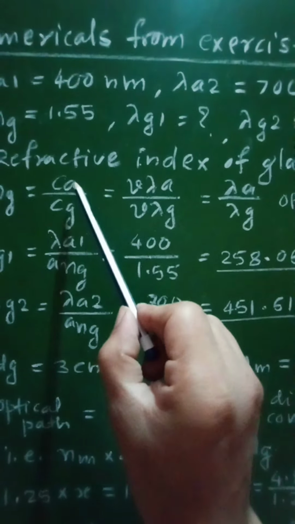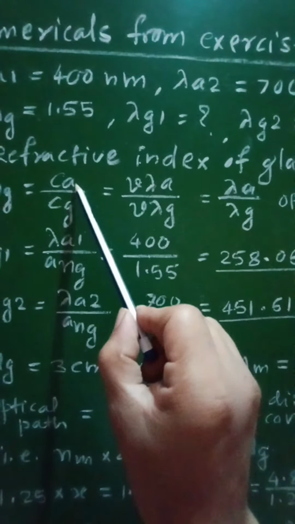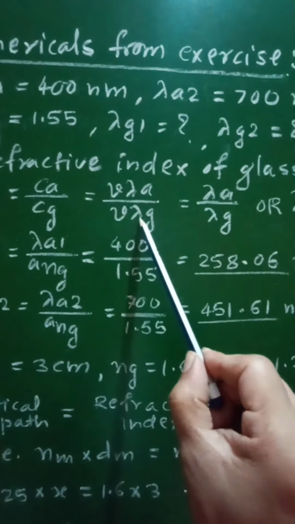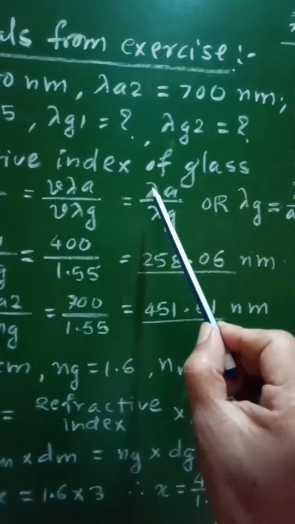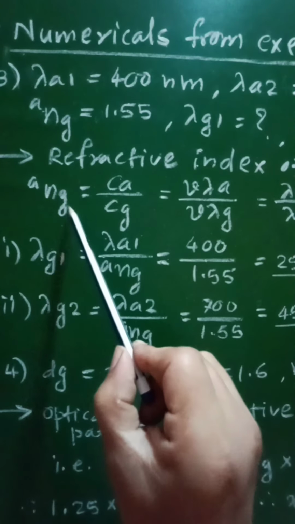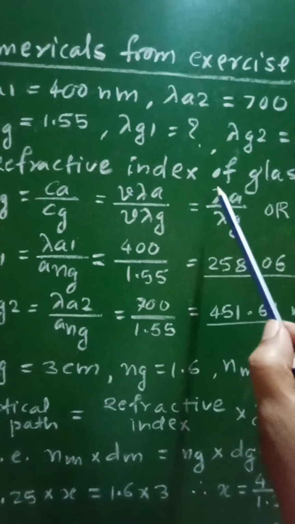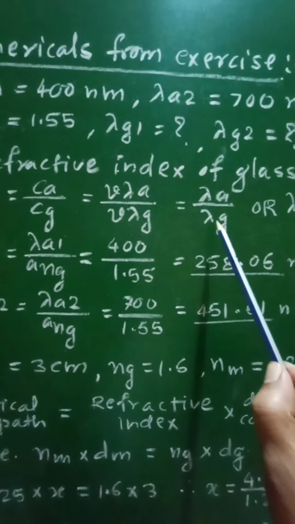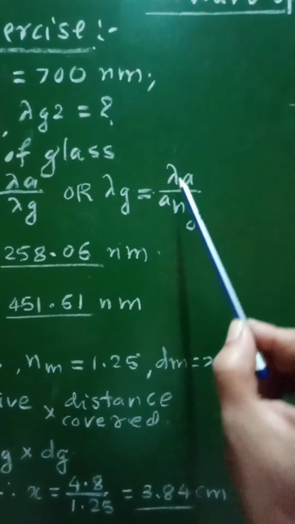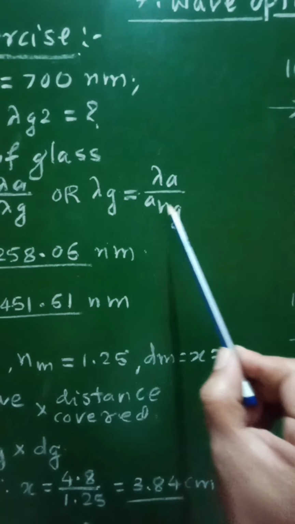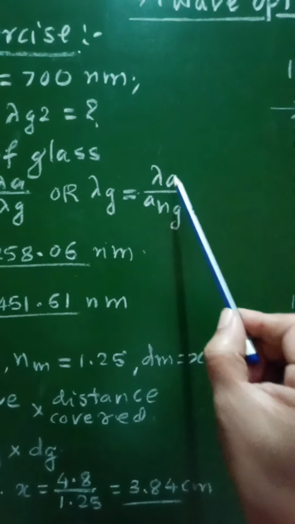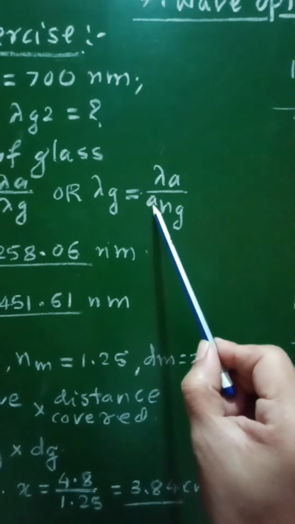And therefore, as C is equal to nu lambda, we have written Ca is equal to nu lambda A and Cg is equal to nu lambda G. Nu will get cancelled and we will get lambda A upon lambda G. So, as Ng with respect to A is equal to lambda A upon lambda G, therefore lambda G will be equal to lambda A upon refractive index of glass with respect to air, that is lambda G equal to lambda A upon Ng with respect to A.